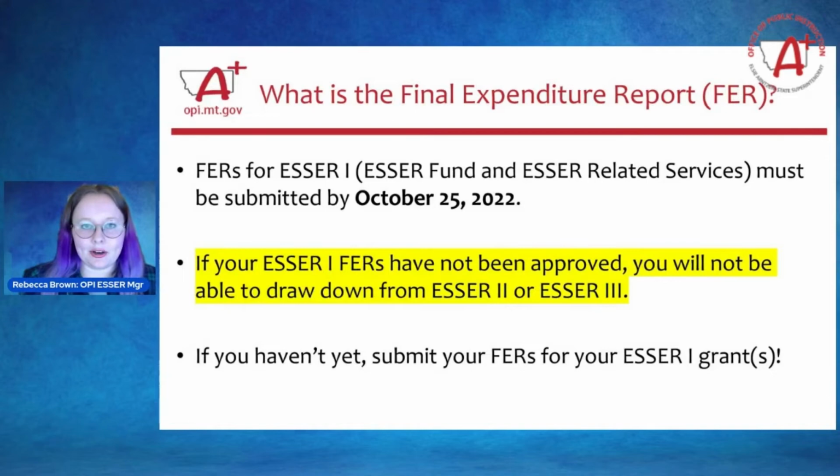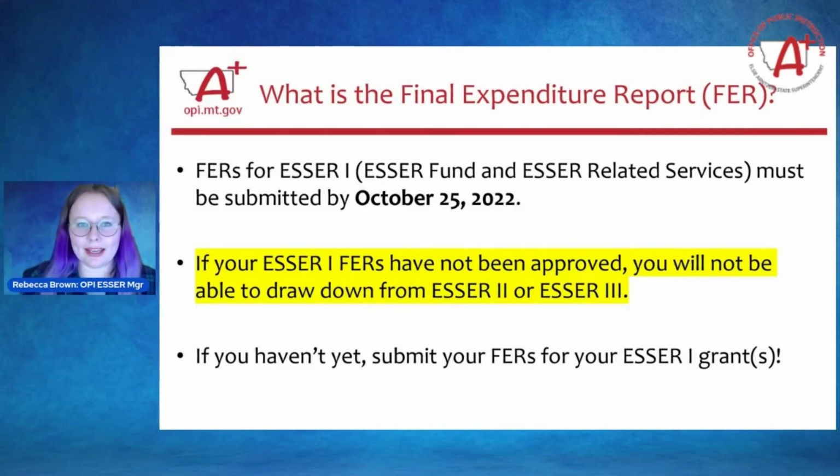And in yellow here, I've highlighted: if your ESSER 1 FERs have not been submitted and approved, you will not be able to draw down from ESSER 2 or ESSER 3. So I'll say that in a different way.